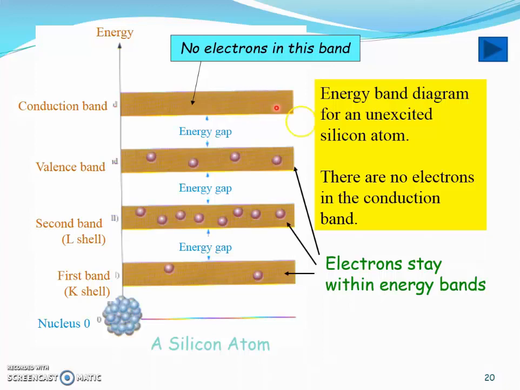However, if the silicon atom is receiving external energy, then electrons in the K shell can jump to the L shell, or if the energy level is high enough, they can even jump across 2 energy gaps, or even 3 energy gaps, but that must be a very high level of external energy. And what is this external energy?